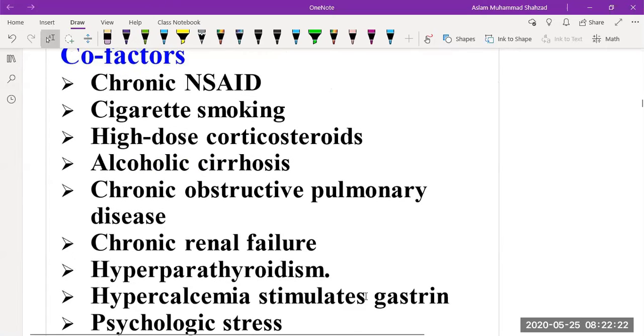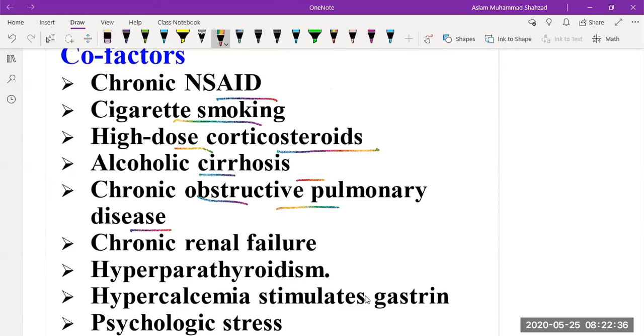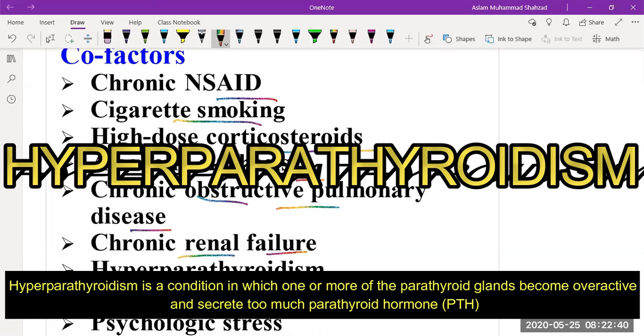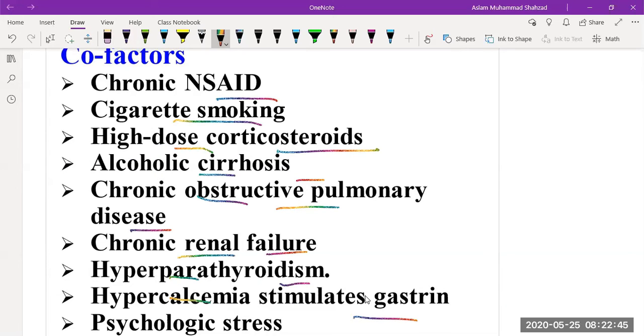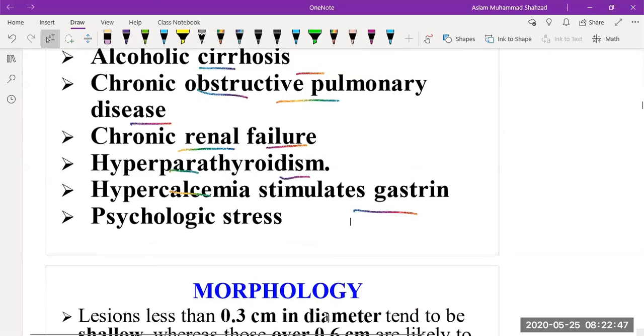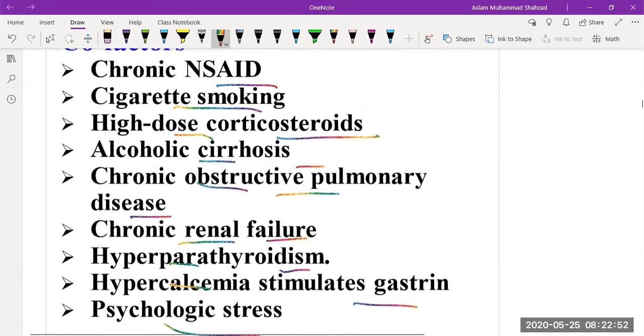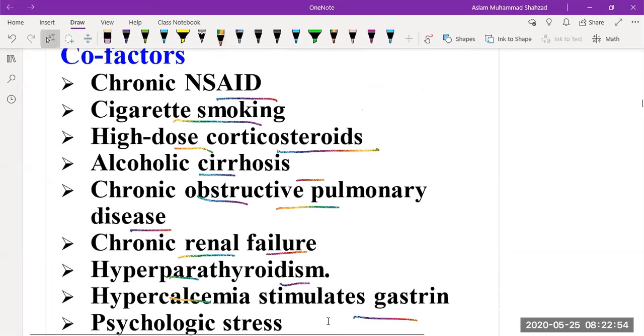What are the cofactors? The cofactors are chronic NSAID use, smoking cigarettes, drugs such as high dose of corticosteroids, alcoholic cirrhosis, chronic obstructive pulmonary disease, chronic renal failure, hyperparathyroidism, hypercalcemia that stimulates gastrin, and psychological stresses. So you can see that most of these conditions are linked to some other causative factors.